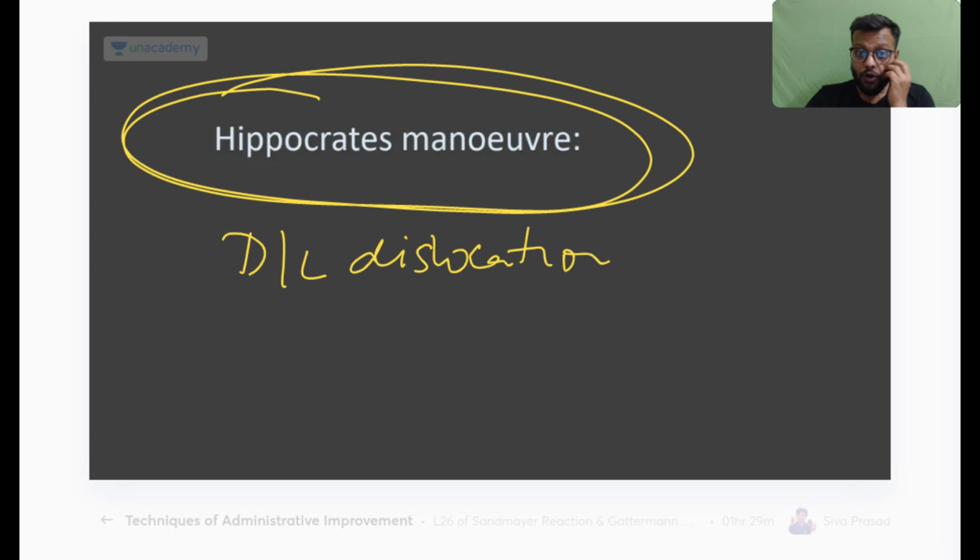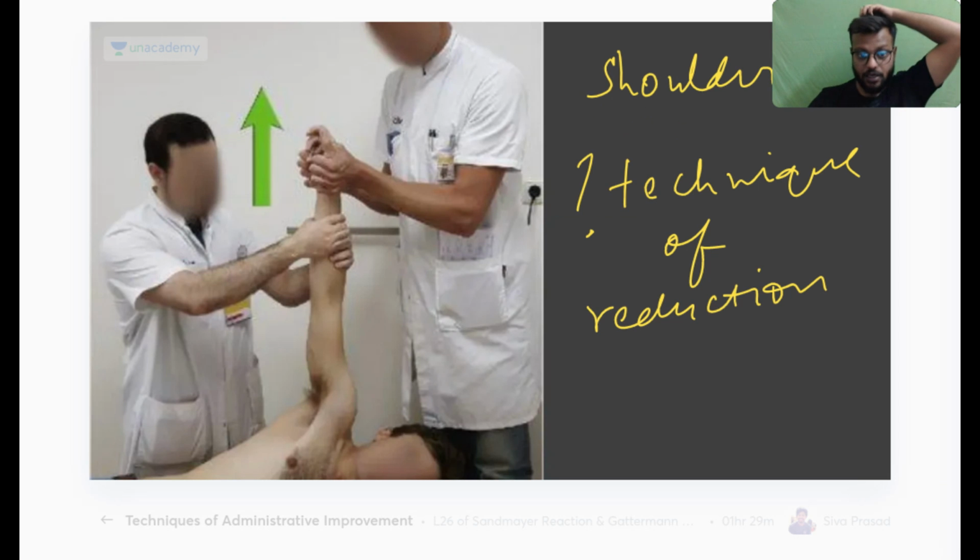And इसमें you do it like this कि you give a sustained traction. कोई सा भी reduction करने के लिए first of all you need to give sustained traction to that limb for at least 5 to 10 minutes. Why? Because to relax the muscles so that the maneuver is easy. And in Hippocrates maneuver you give the force with your leg or the lower limb in the axilla.